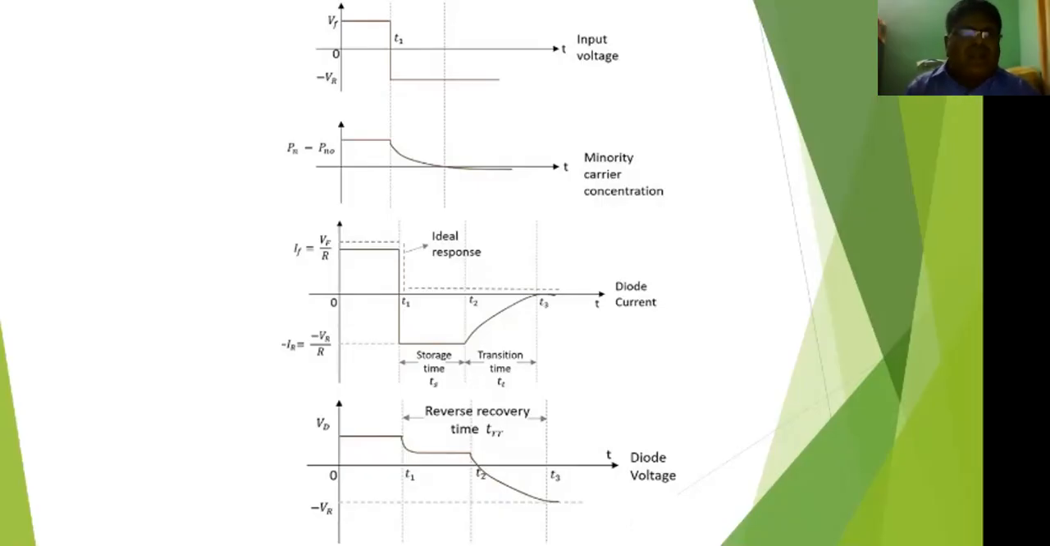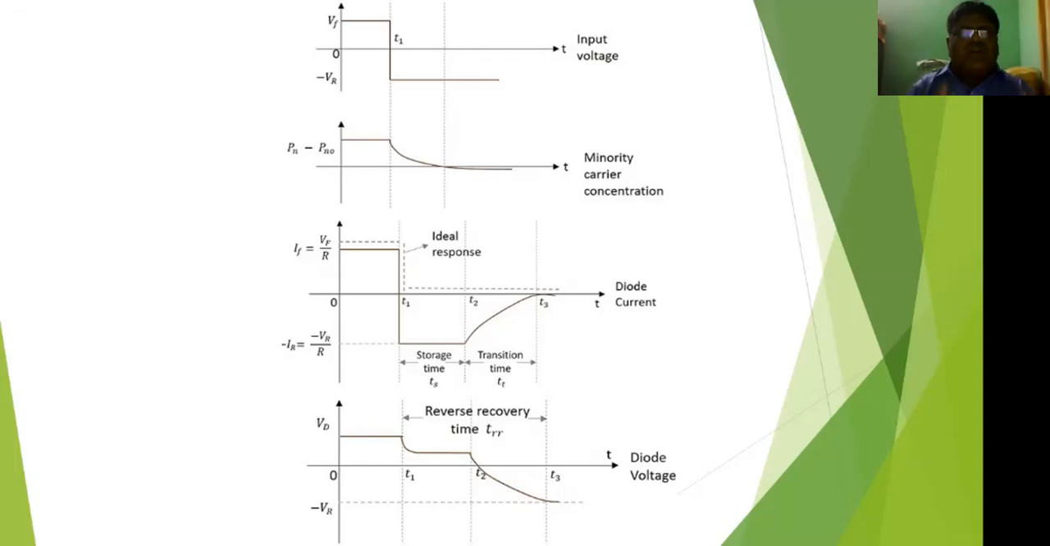The third diagram belongs to the diode current. IF is equal to VF by R, forward voltage by resistor. IF means forward current, which is equal to VF by R. The dotted lines are called the ideal response. Here, minus IR is equal to minus VR by R. From 0 to T1 is forward, T1 to T2 is the storage time, and T2 to T3 is called the transition time.